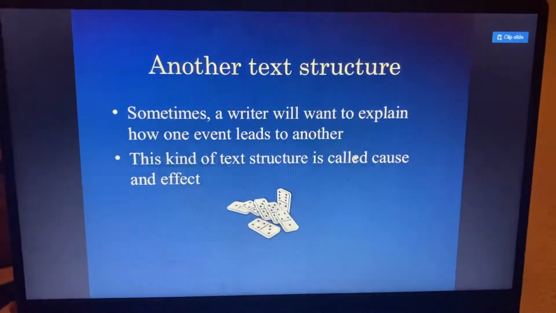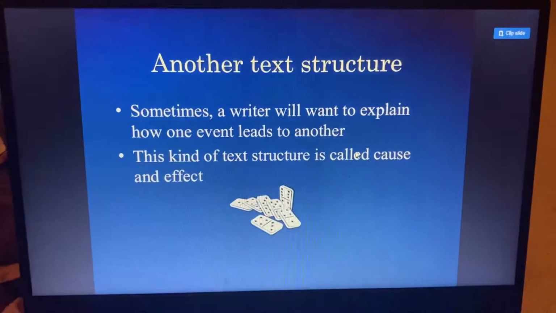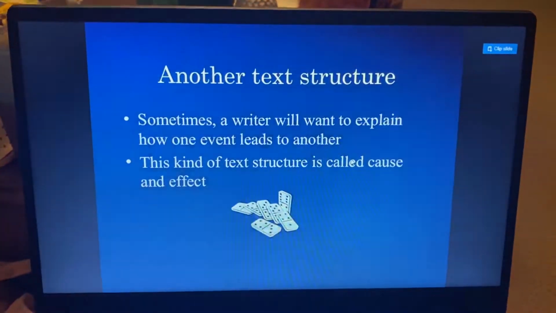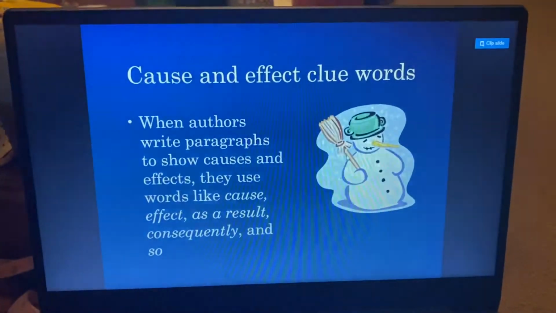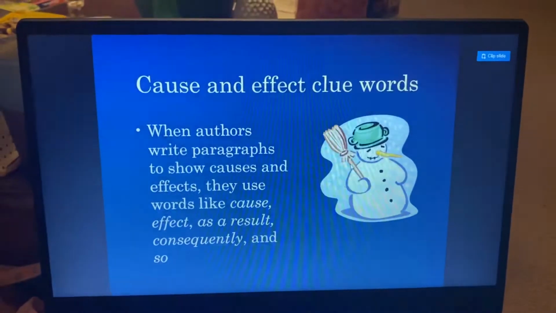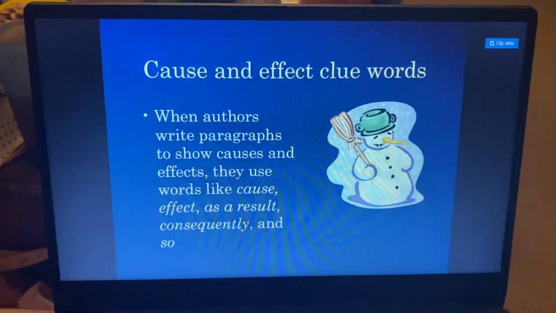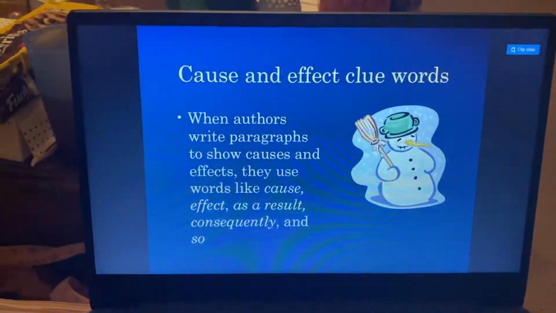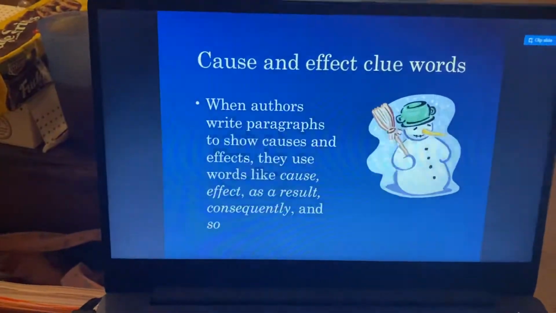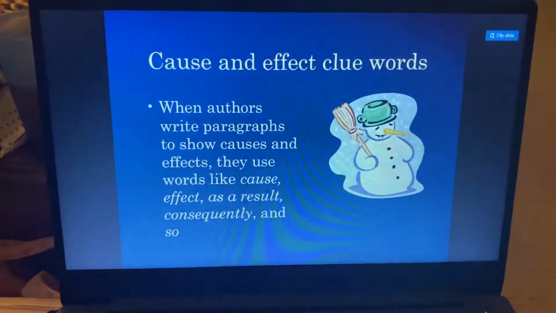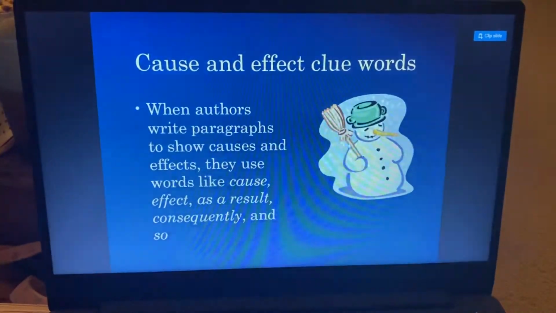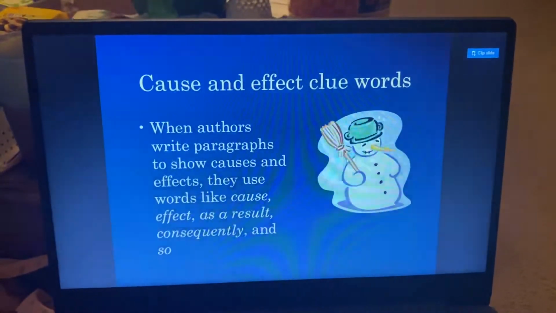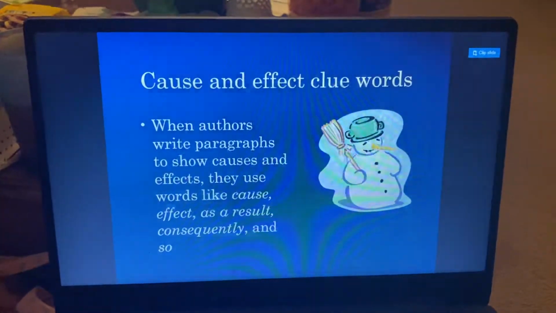Sometimes a writer will want to explain how one event could lead to another. This kind of text structure is called cause and effect. Cause and effect has some clue words, just like we had clue words with our compare and contrast. But when we're looking for cause and effect, we're looking for words like cause, effect, as a result, consequently, and so.